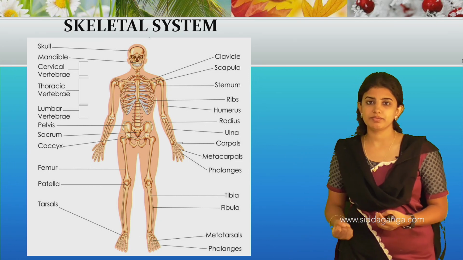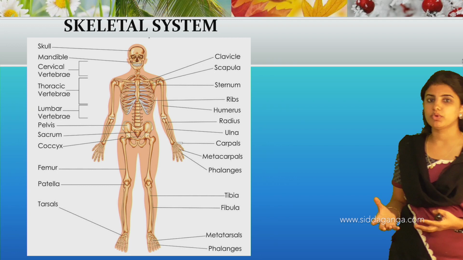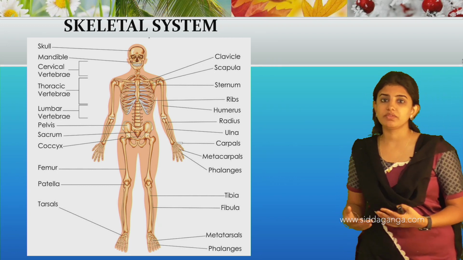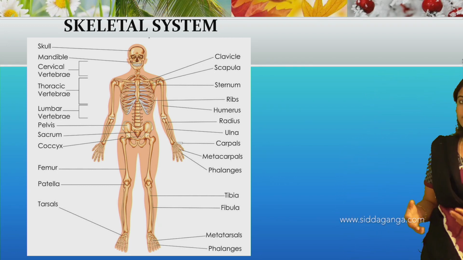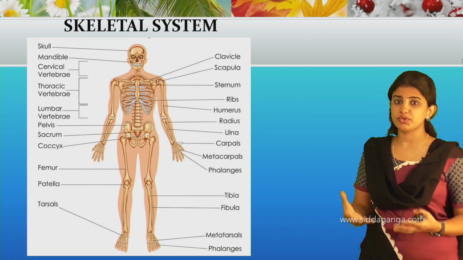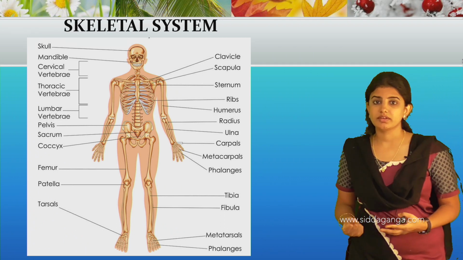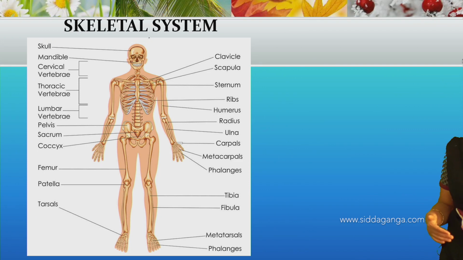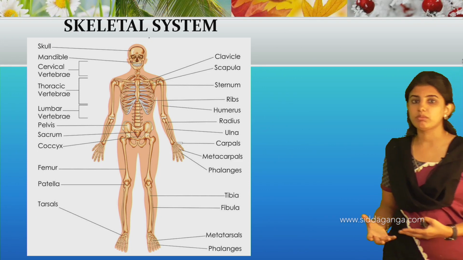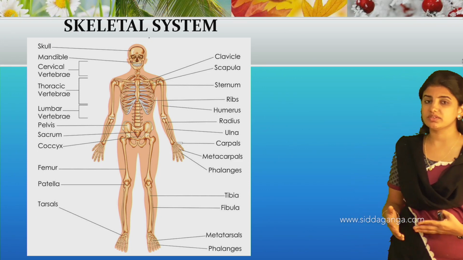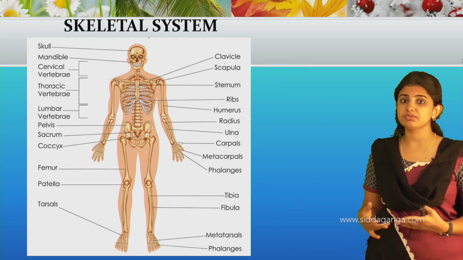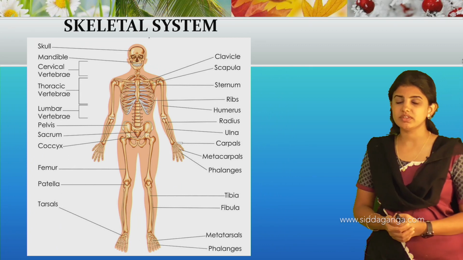Bones are usually very heavy in nature, so that's why we can't fly in the air. We will discuss in the next slide how different animals move with the help of different organs.